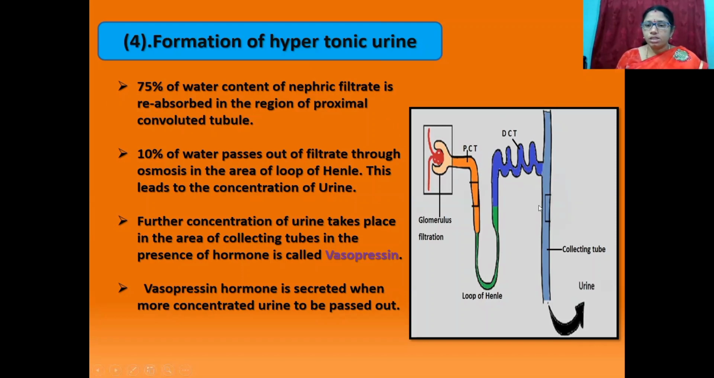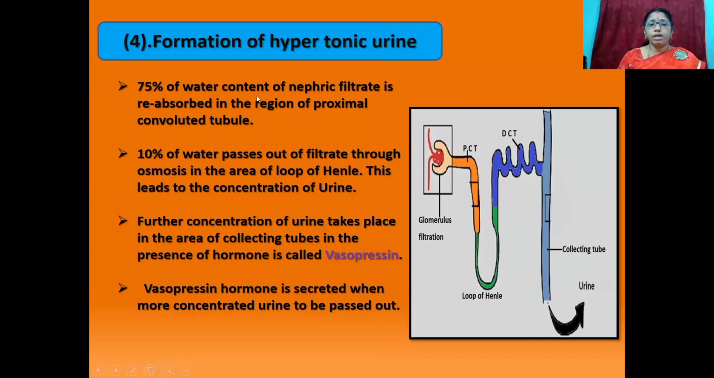Students, we can see this picture. This is glomerular filtration. The glomerular filtrate is also called primary urine. Primary urine travels into the proximal convoluted tubule. Some useful substances are reabsorbed into the proximal convoluted tubule. Then it travels through the loop of Henle into the distal convoluted tubule. The distal convoluted tubule leads into the urine collecting tube.